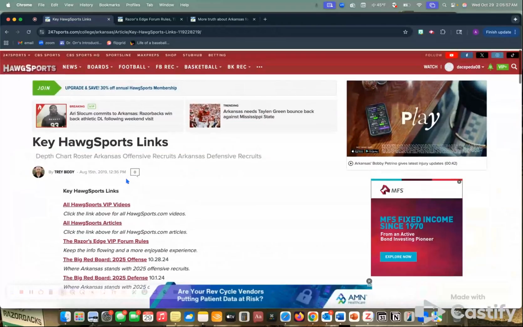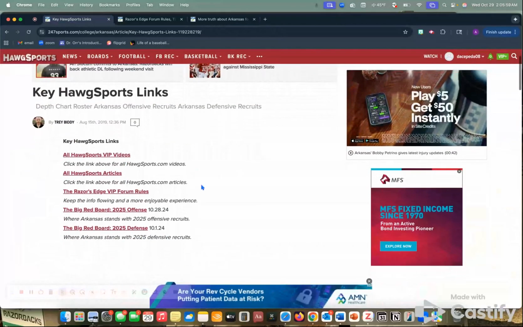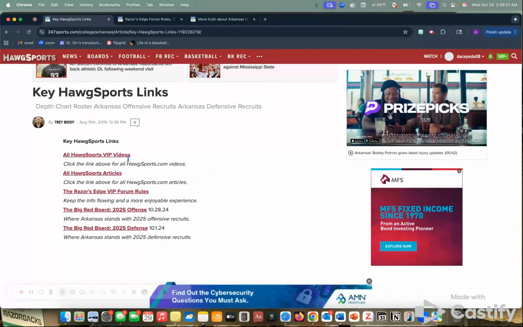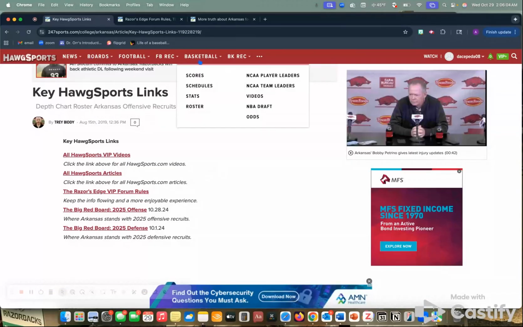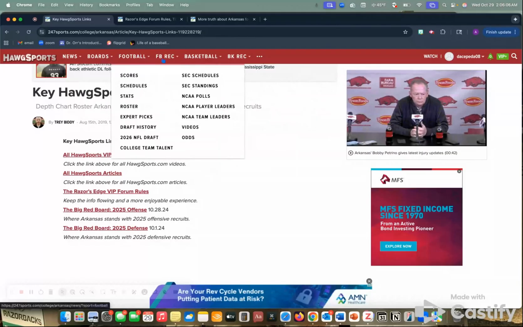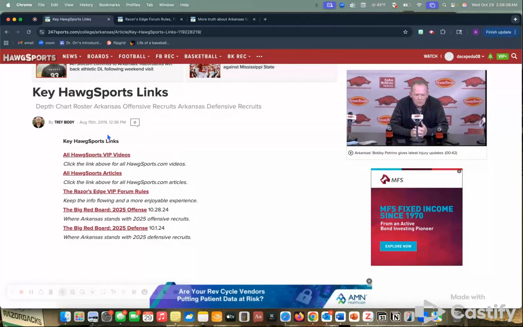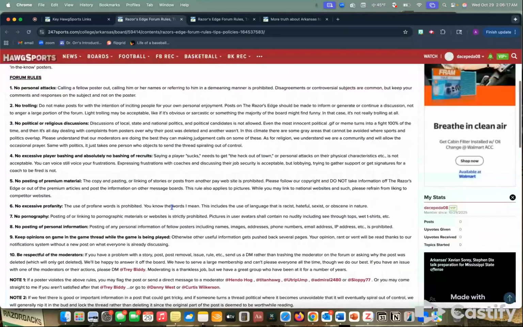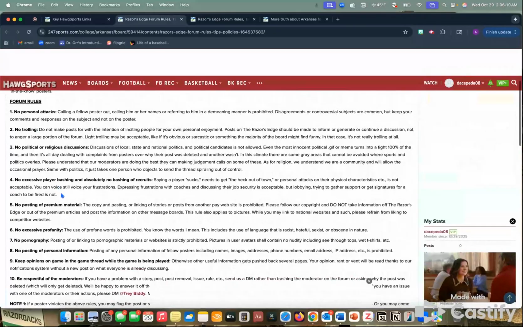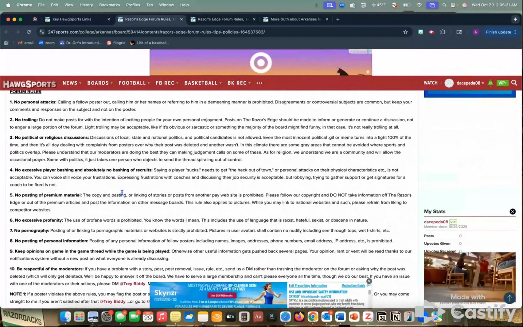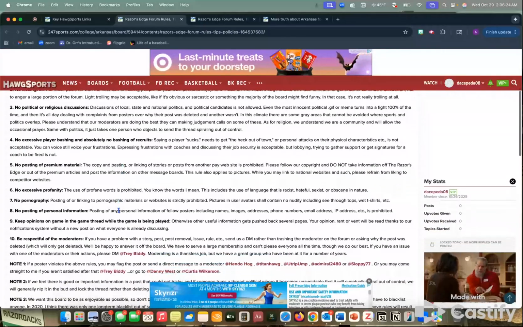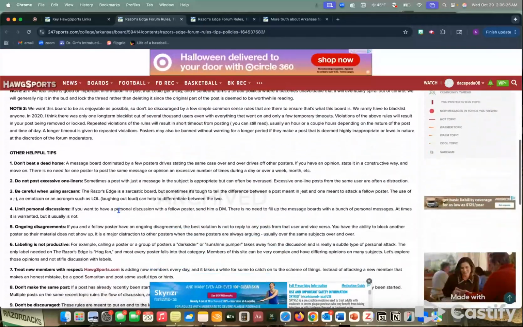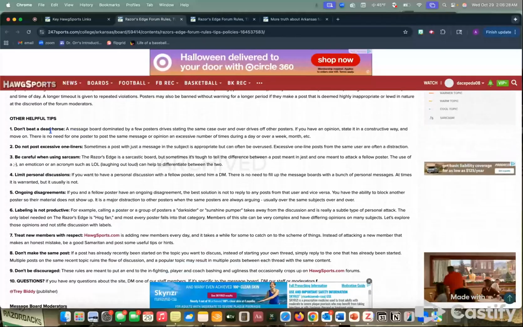This is a great tool for newcomers, new members to this platform, who may not be able to navigate through all of these just yet or are still learning. So here you can see Keyhog Sports Links, and then here you see the Razor's Edge VIP forum rules. There are different rules like no personal attacks, no trolling, no excessive player bashing or bashing of recruits, different things like that. And then, like I mentioned, there are some other helpful tips.